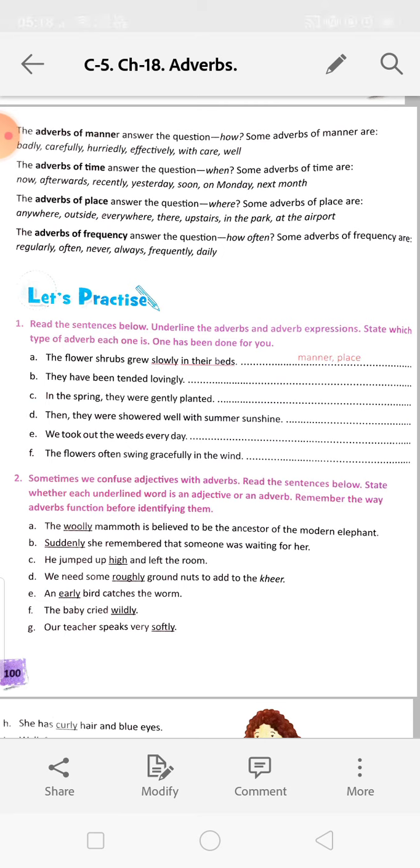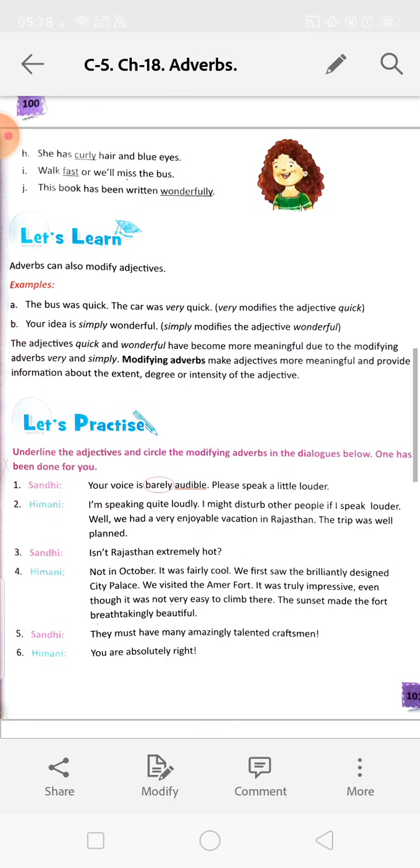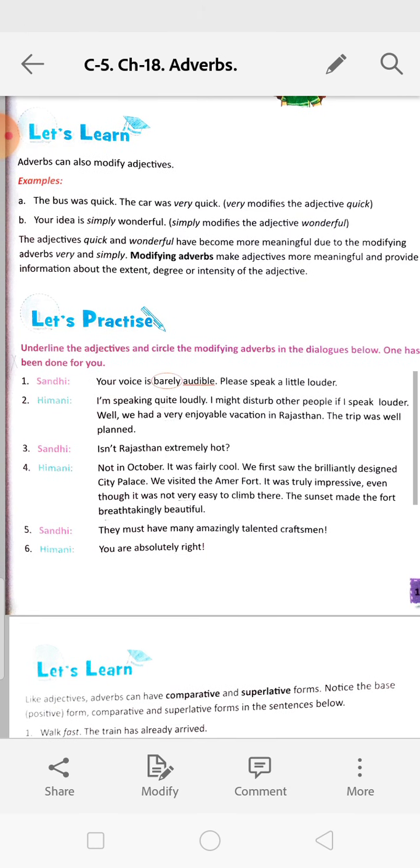How did he jump? He jumped up high. How is it giving the answer? He jumped up high and left the room. So do it by yourself.